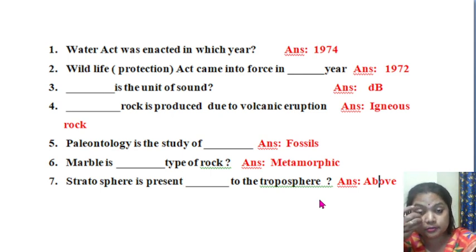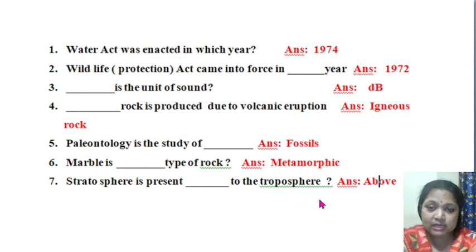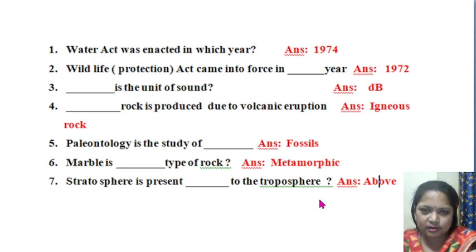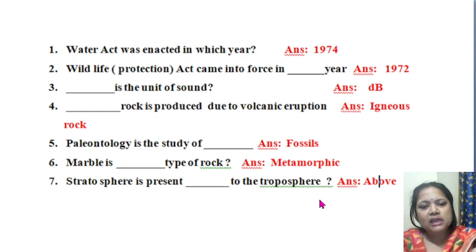So you know volcanic eruption? Volcanic eruption is one type of natural occurring hazard through which the earth's molten magma is coming out, isn't it? So that is known as volcanic eruption or magmatic eruption. So the answer is igneous rock. Remember this.